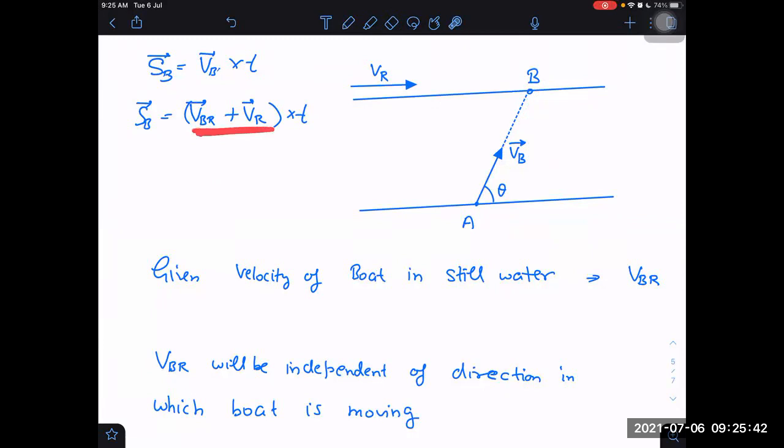I want to add these two to get this net VB. In the diagram, if I want to do that, then I have to take something like this. VBR plus VR, though both are taken in same order, should be giving us VB. Understood?